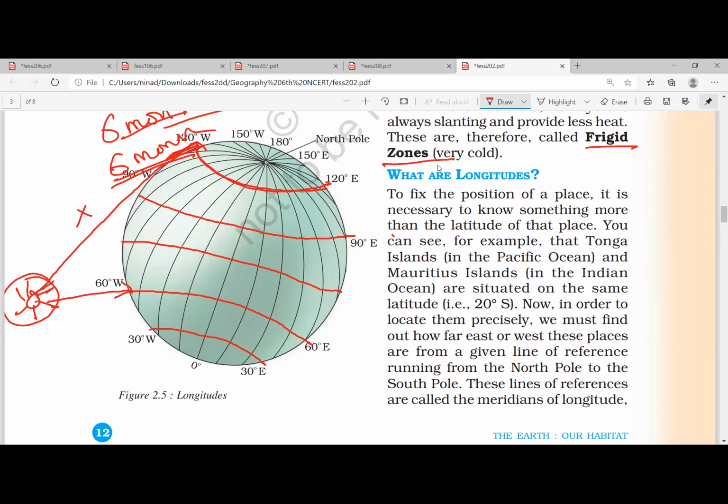When the sun is exactly over the Tropic of Cancer, then the sun will always be present, but not overhead. It will be found on the horizon. For example, it is like at sunset, when you can see the sun on the horizon. Like this, the sun will be available even at midnight. That is the specialty of this place beyond the Arctic zone and the Antarctic zone. Clear? Any doubt here?